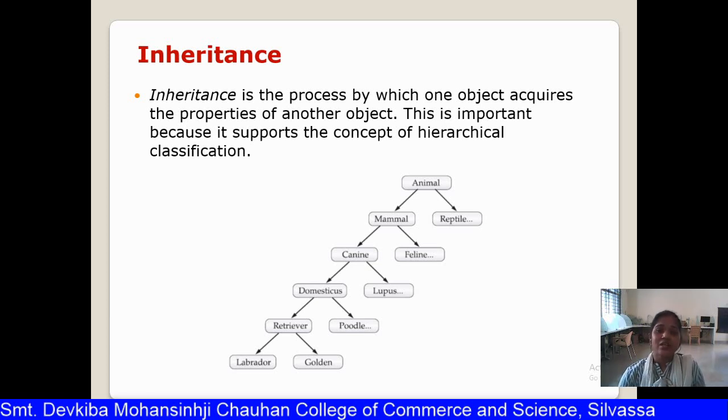Here you can see an example: animals. Animals can be mammals and reptiles. So the mammals have the features of animals, and reptiles also have the features of animals. The same way, inheritance means sharing the properties from one class to another, so that you don't have to rewrite the same thing which is already there in the parent class.